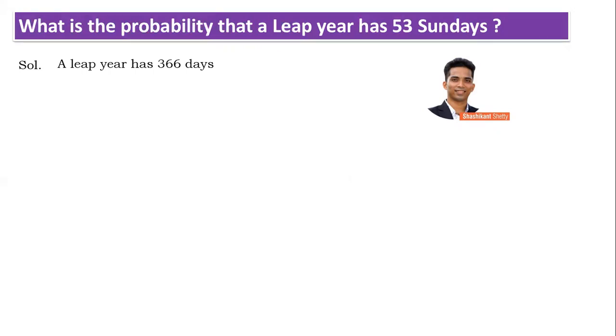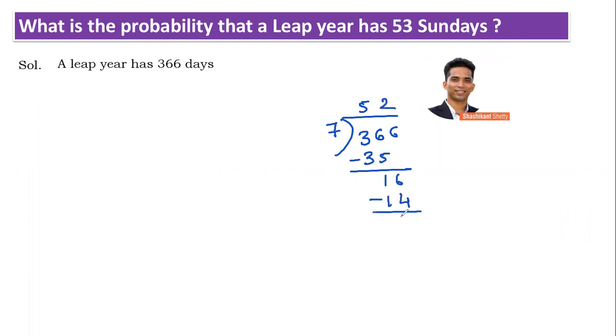Now students, we all know a leap year has 366 days. Once again, try the long division method. Quickly we will divide like the previous sum. We'll divide it by 7. 7 5s are 35. Subtract, 16. 7 2s are 14. Subtract, 2.